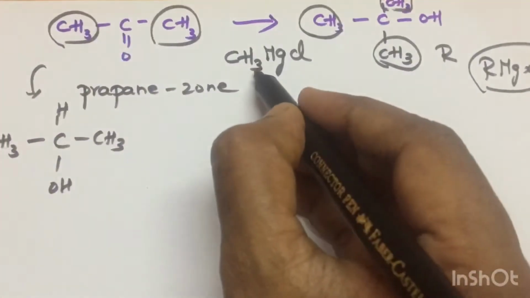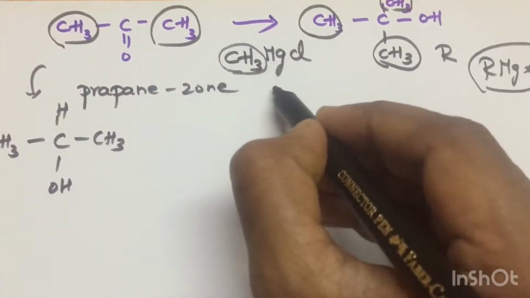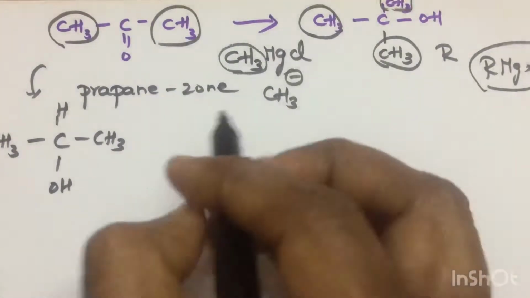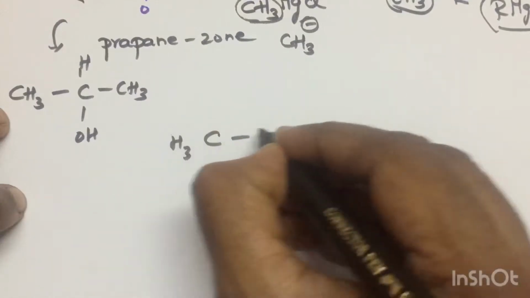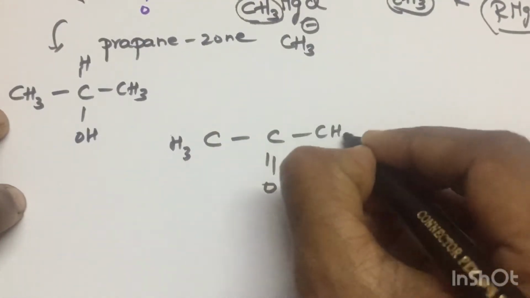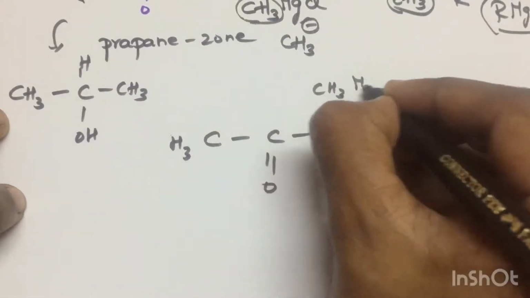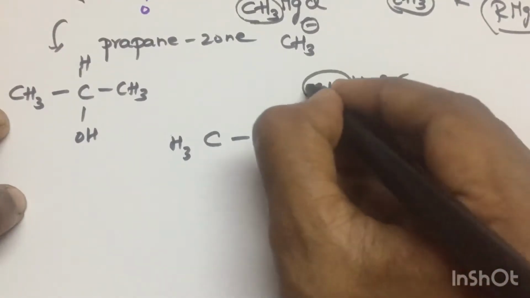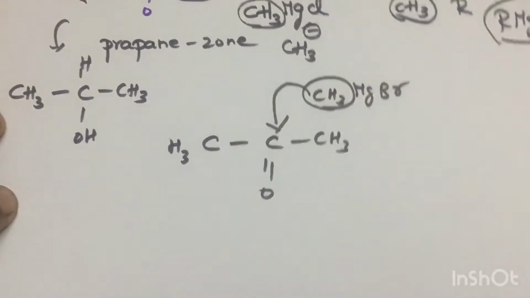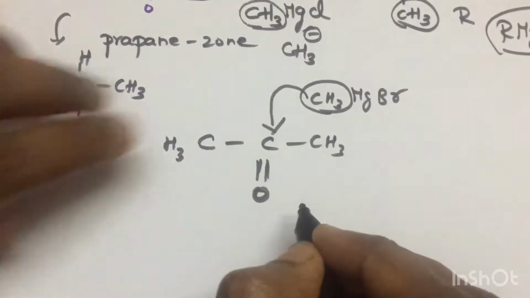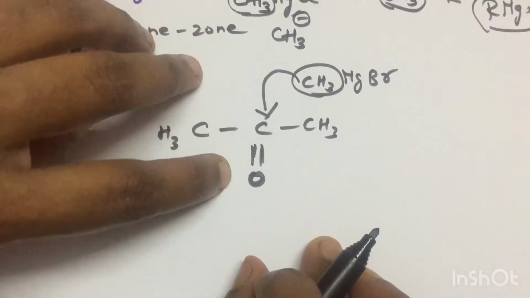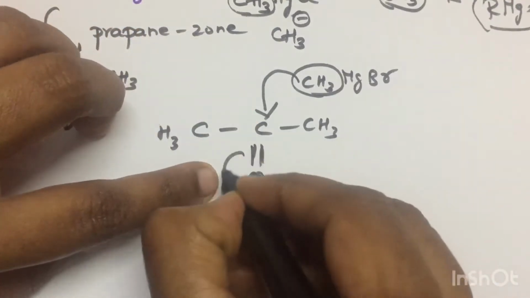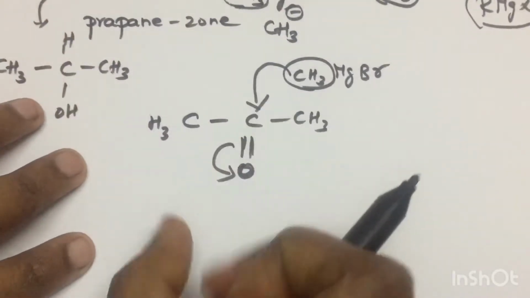What is the polarity here? What is the charge on methyl? The charge on methyl is CH3 minus. So what will it do? It will go and attack. In RMgBr or RMgCl, it is a nucleophile, so it will go and attack this carbon. There is an electronegativity difference. Oxygen is more electronegative, so it will polarize in this direction and pull electrons in this direction.